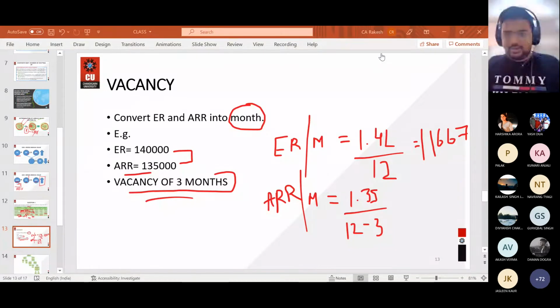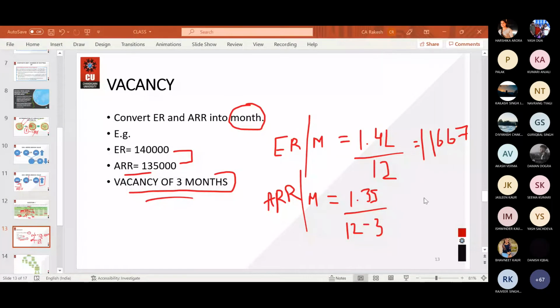Fine. So tell me, okay Abhishek, 15,000, and make sure that these calculations are correct and everyone is cross verifying it. I'm only going as per the calculation which you are providing me. So here we have actual rent received or actual rent receivable, that is 15,000. Now you will compare this value or this value, whichever is higher. Expected rent or actual rent, whichever is higher. Which value is higher? 15,000. So GAV will be 1,35,000.